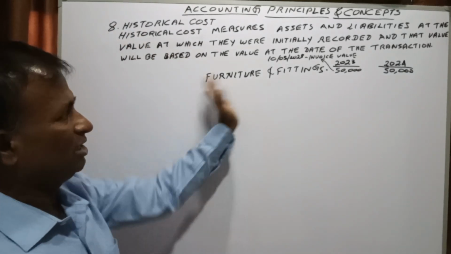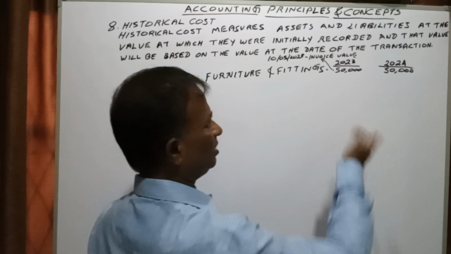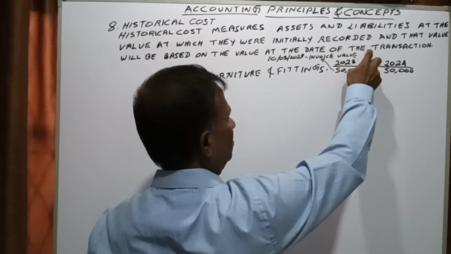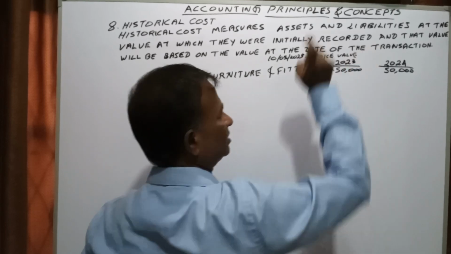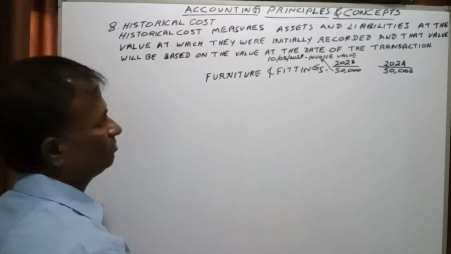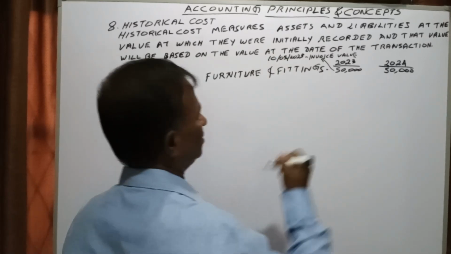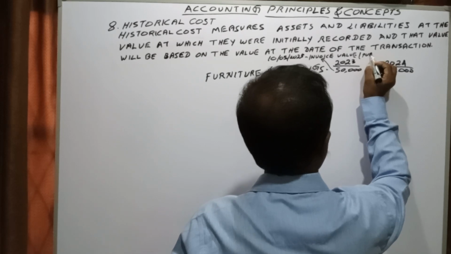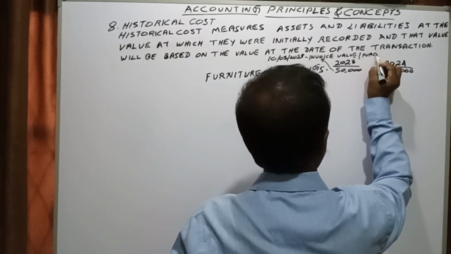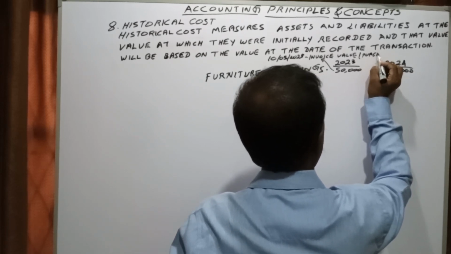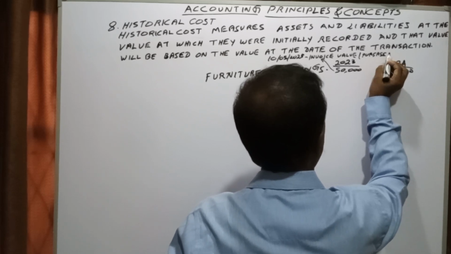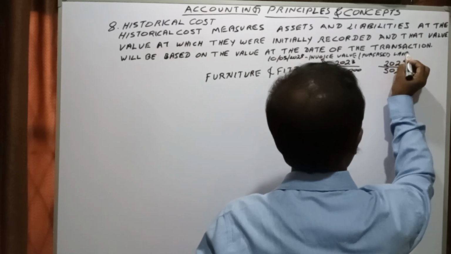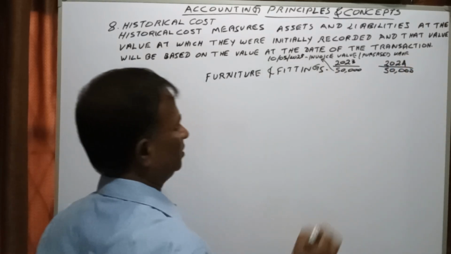Historical means the past value. What was the value at the date of purchase? This was the purchase value.